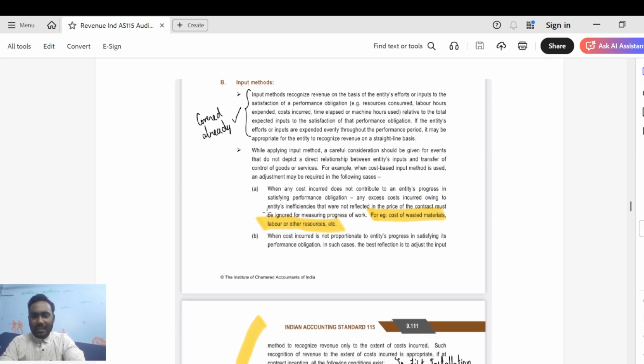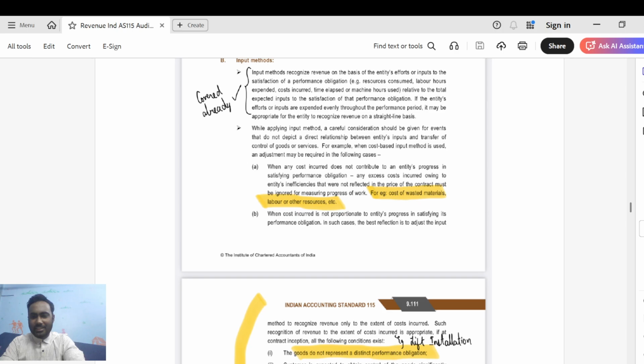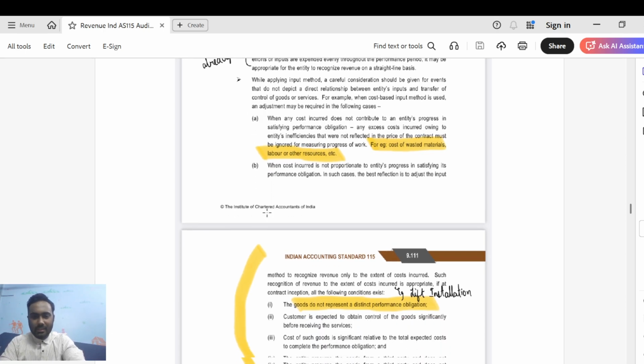I will do a video covering these points on which costs have to be excluded in a very elaborate manner. But I want this to be an interesting, insightful video, which is why I'm not touching every single aspect in Ind AS 115. I hope you're able to understand and relate to that.